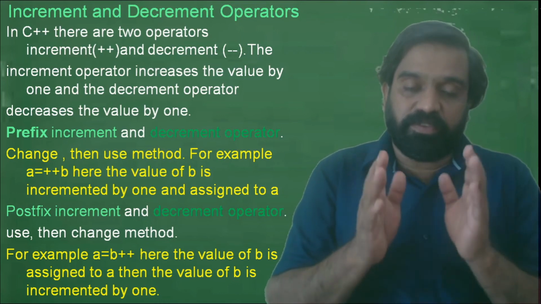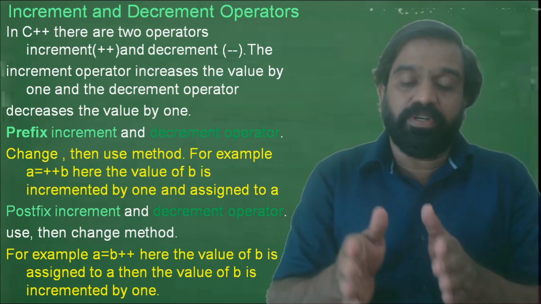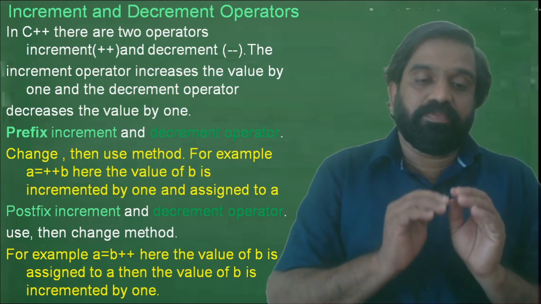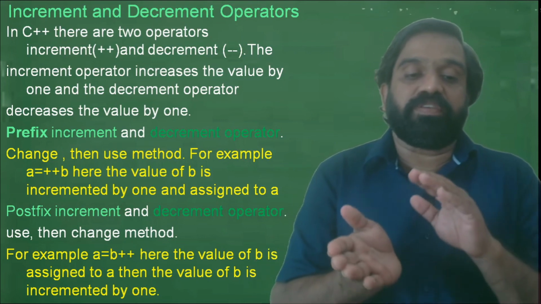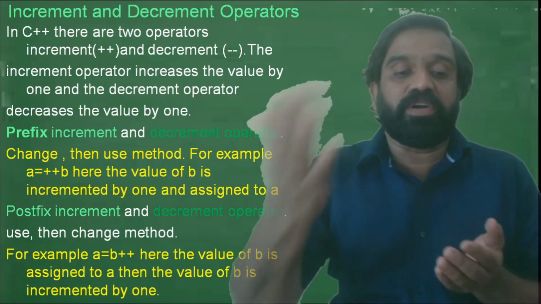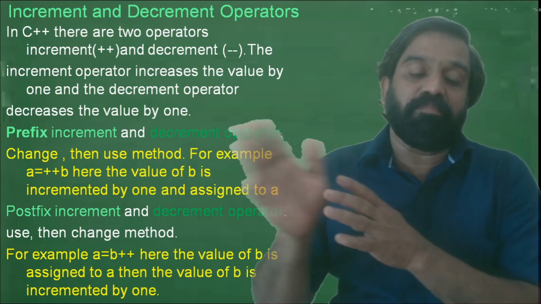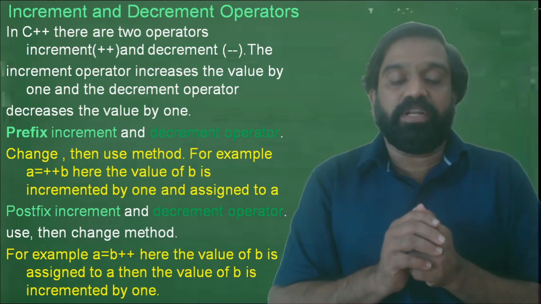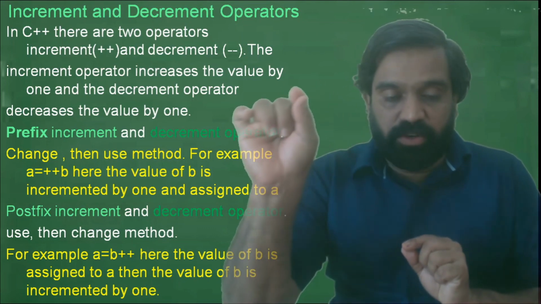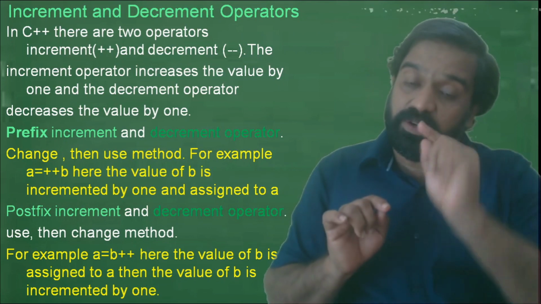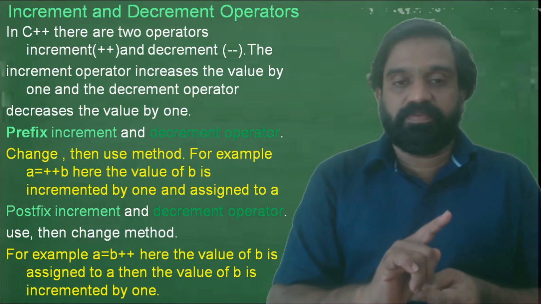So the value 5 will be given to a, then the increment happens and b will become 6. So you have to keep two rules in your mind: change then use for prefix, and use then change for postfix.